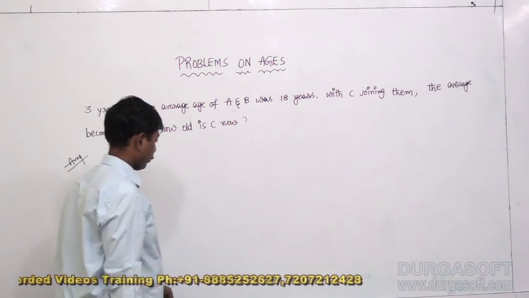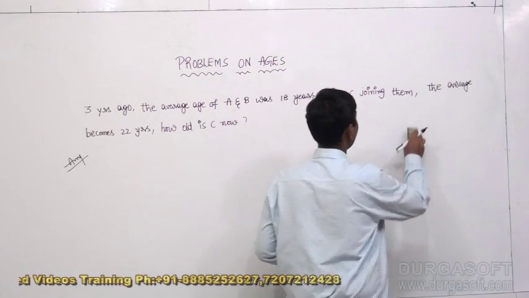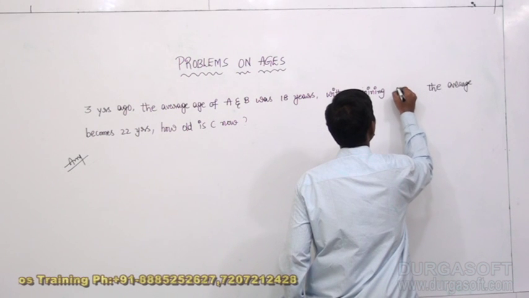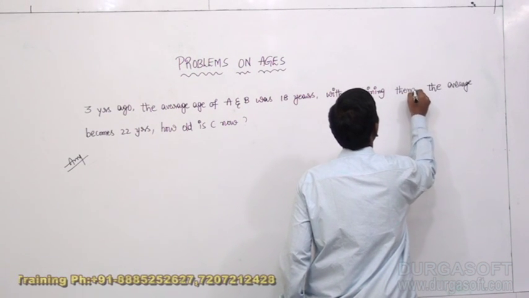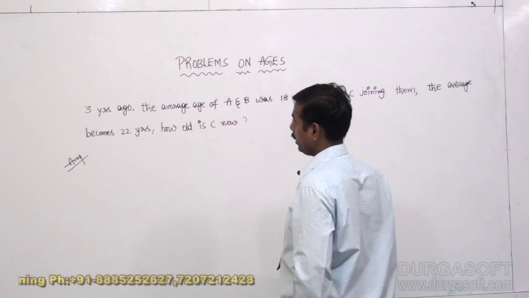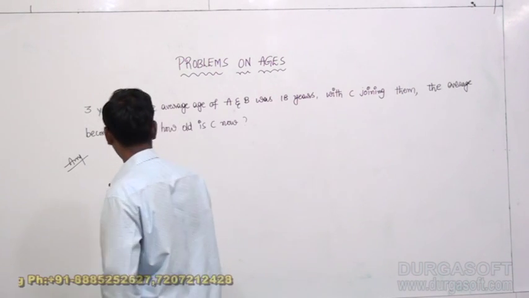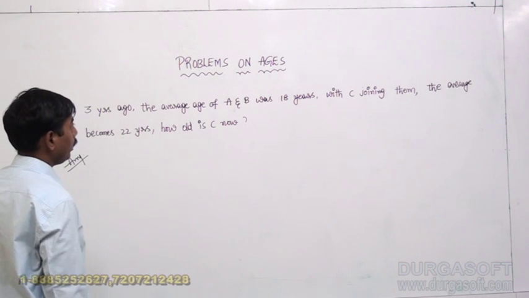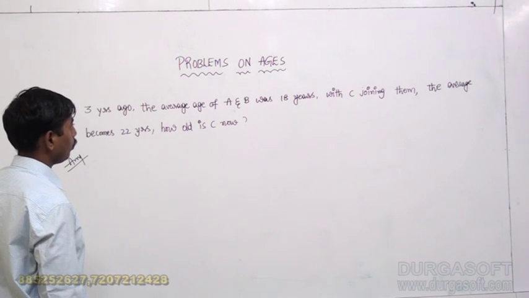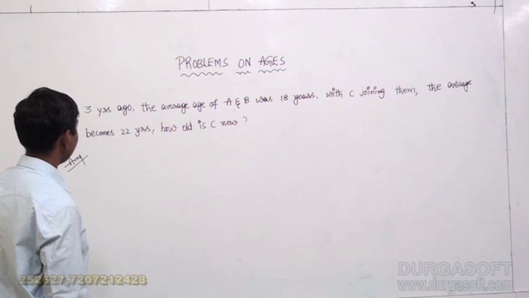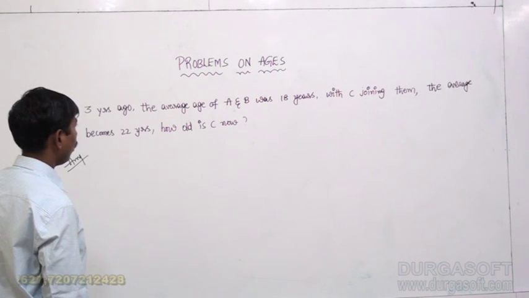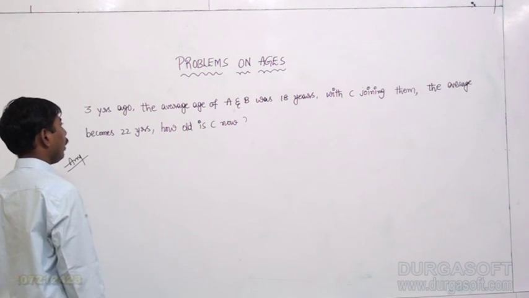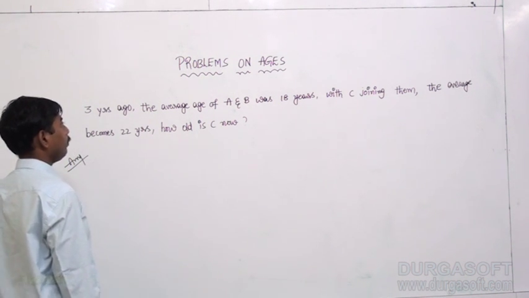C joining them, right? Three years ago, the average age of A and B was 18 years. With C joining them, the average becomes 22 years. How old is C now?